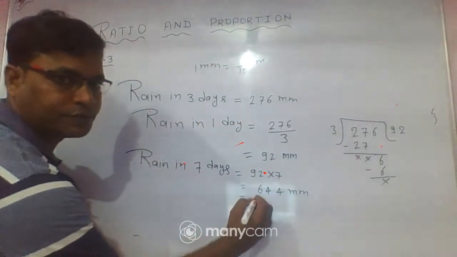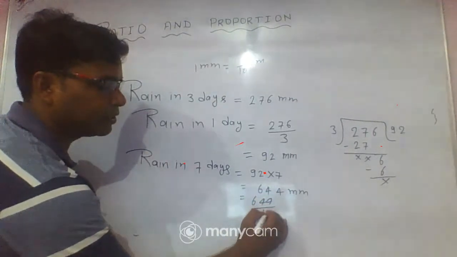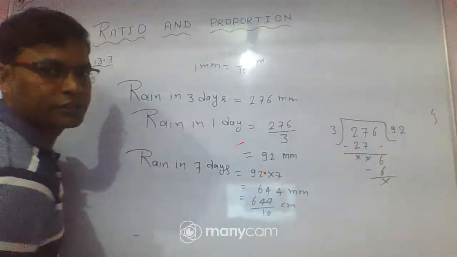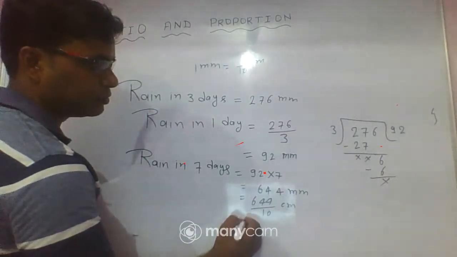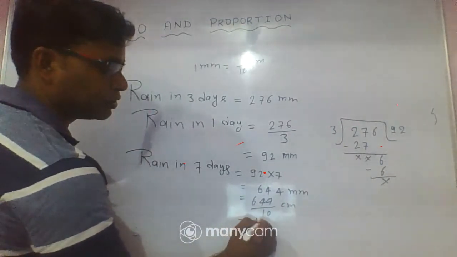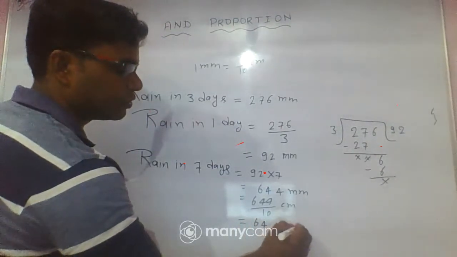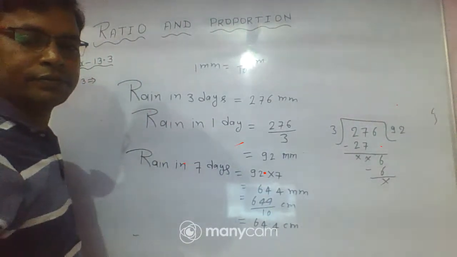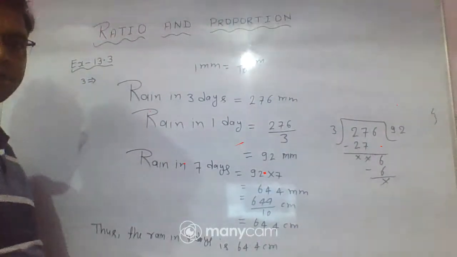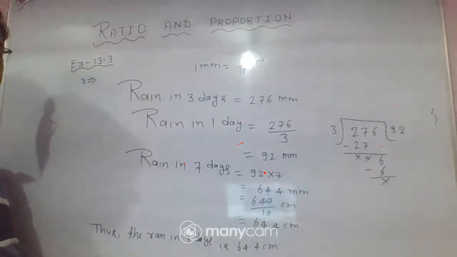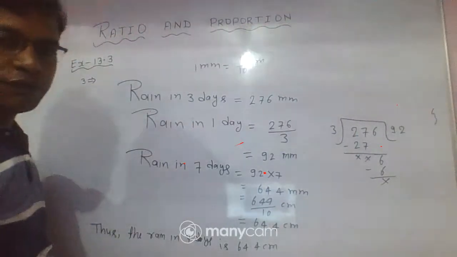So here you can see this becomes 644 by 10 centimeter. This is equal to 64.4.